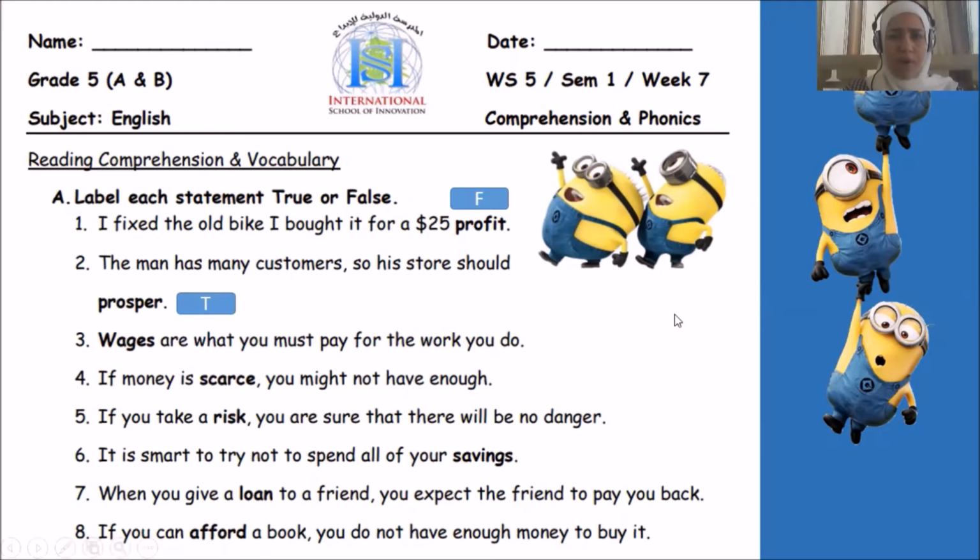3, wages are what you must pay for the work you do. Okay, when you do a work, do you pay for it? No, the others pay for you. So your wage is the money paid to you, not the money you pay. So it is false.